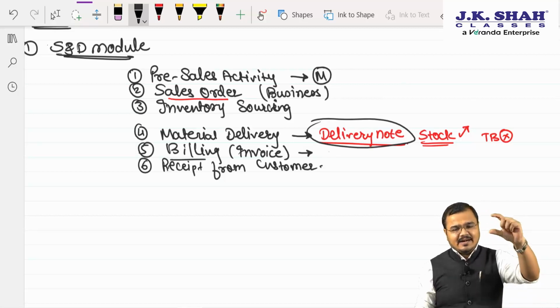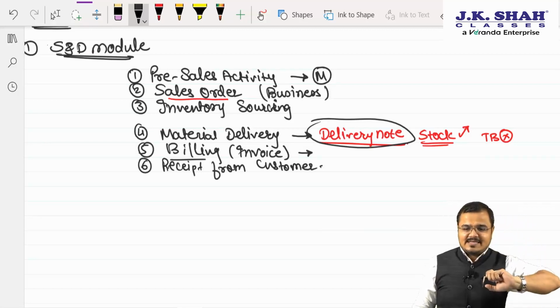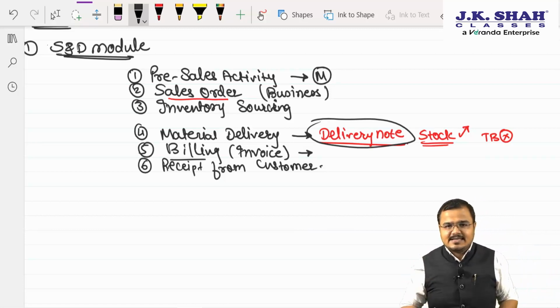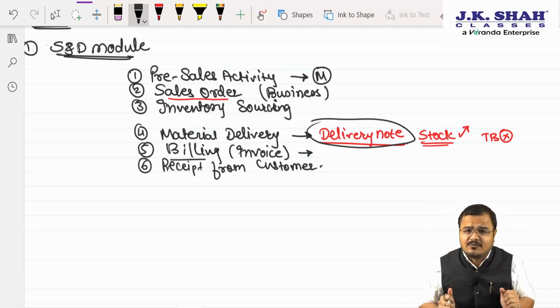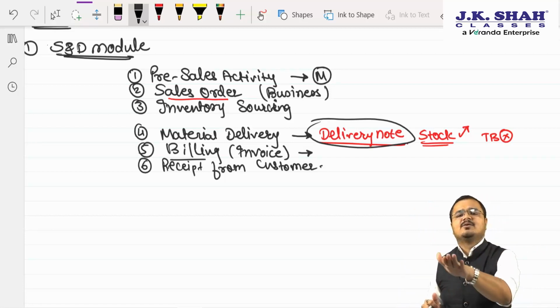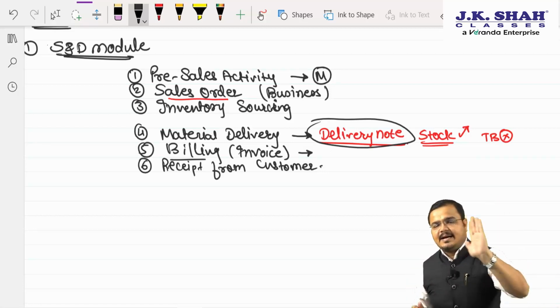So chartered, I divided this activity into two parts. First is where I am preparing for myself, and second I am delivering. So first one, sir, I did the pre-sales activity. Agree, sir. Secondly, sir, the sales order I had created based on the confirmed purchase order received from the customer. Yes, sir. Then I had done the inventory sourcing, that is making the goods ready for delivery. This is the first part, it's done. Okay. Second, sir, I made the delivery.